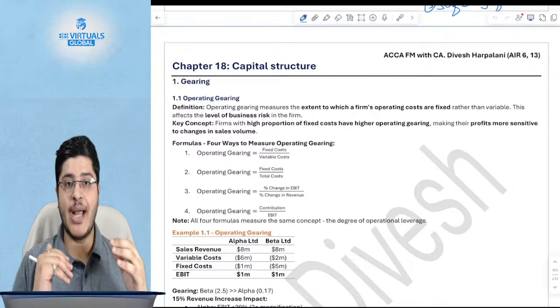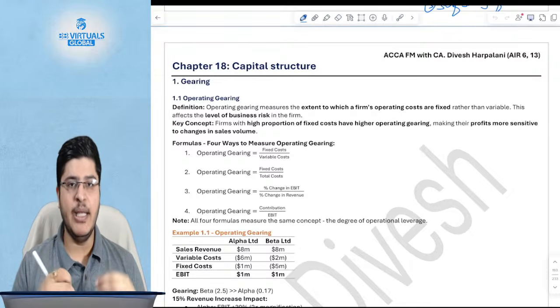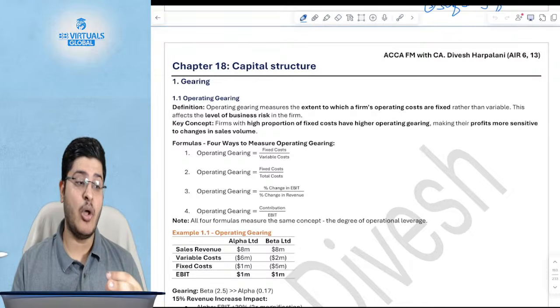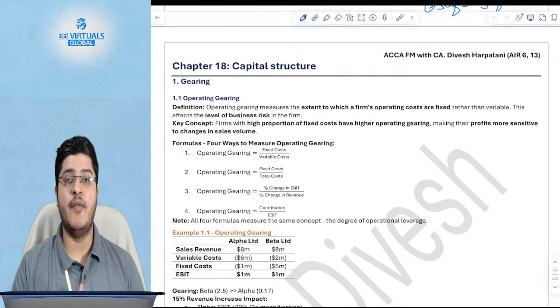But before that, remember, I had told you there are two types of risk. Primarily, there is a business risk, which is relating to our operations, operating risk. I'd given an example of restaurants. And the second type of risk, which is financial risk, which relates to you having a debt as a part